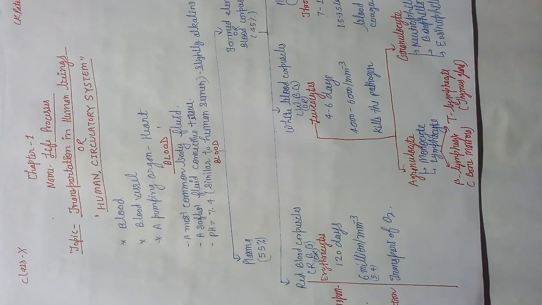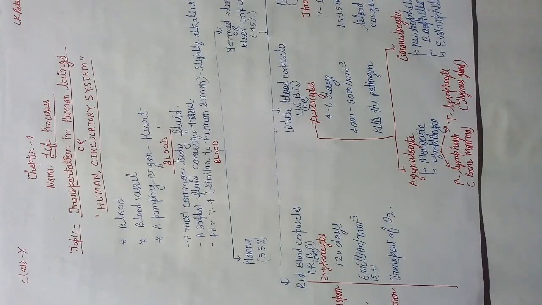Second, the softest fluid connective tissue of the body. Its pH is 7.4, which means slightly alkaline. And what are the functions of the blood?